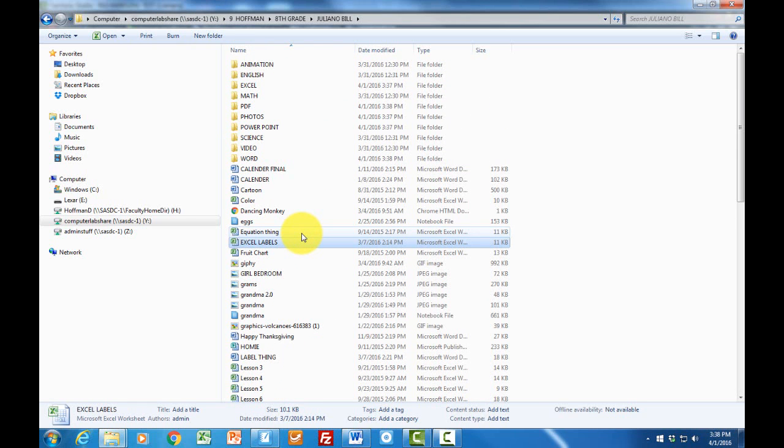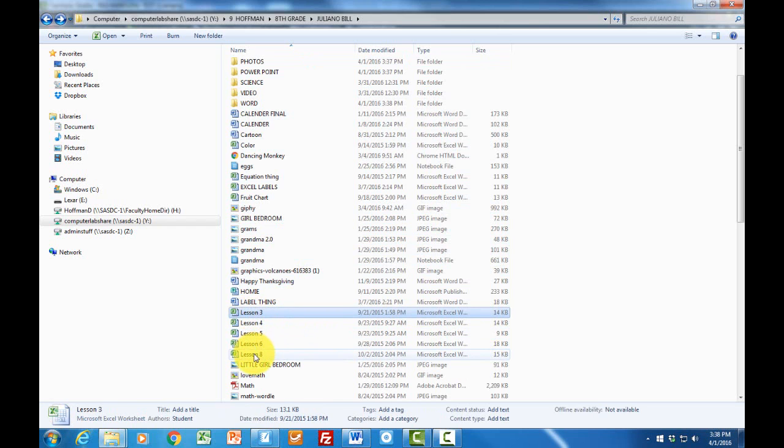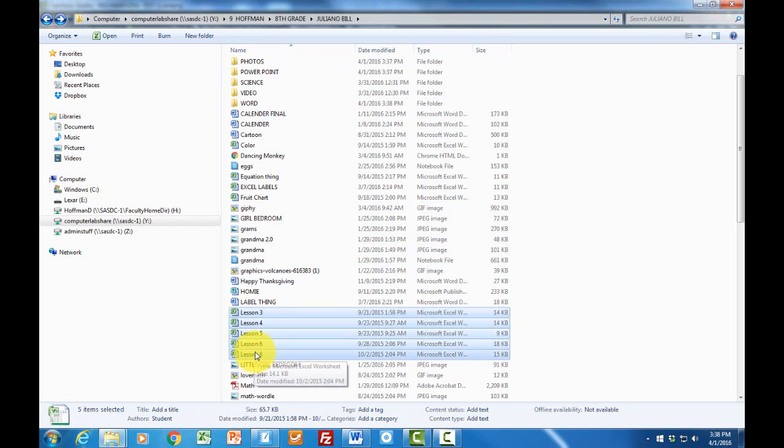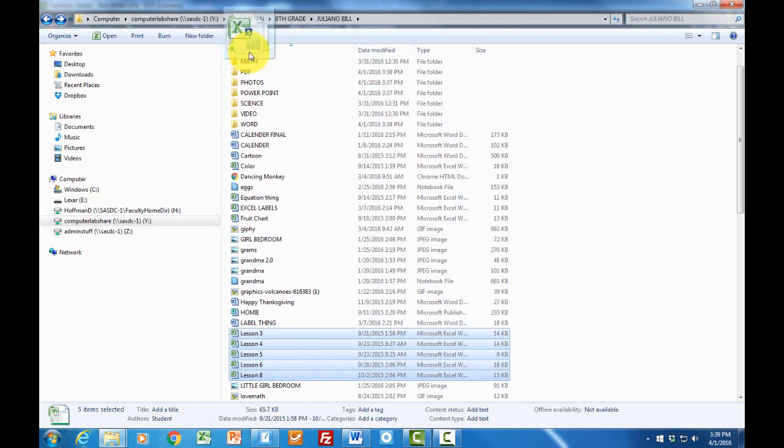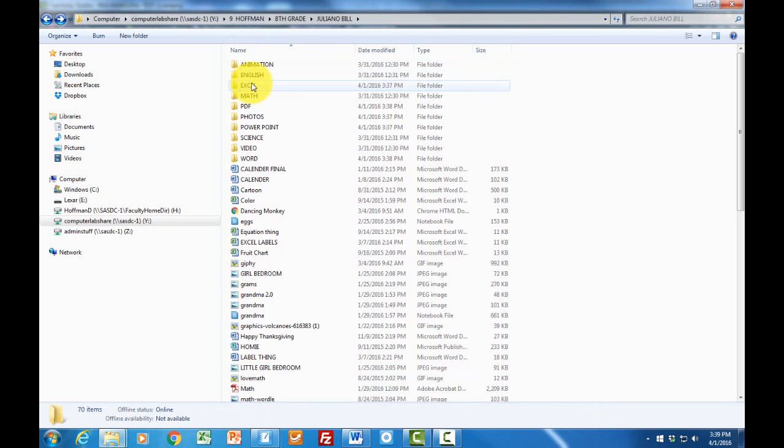Okay. Here's a good example. We have Excel. I'm going to hold down my shift key, click on the first one. Oops. Click on the first one, click on the last one, and it takes all of them in between, and then move it up all the way into Excel folder, which is up here at the top. And you see it's highlighted? So that's how we clean up or clear up all of the information that we have.